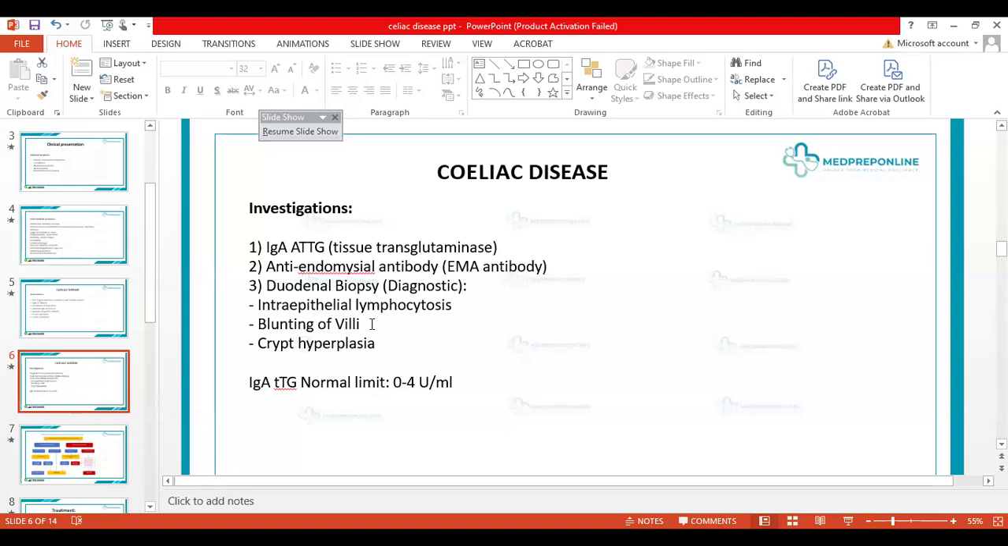So, can anyone of you tell me where else we can find blunting of villi? In which other disease can we have atrophic villi? Because that needs to be kept in mind as a differential. Tropical sprue. Sorry, can you write it down in the comment section?